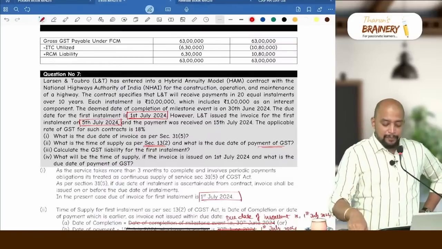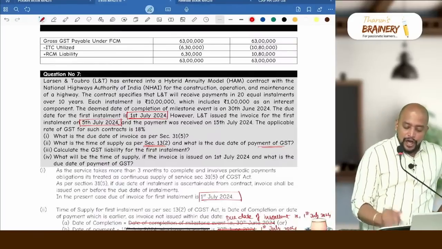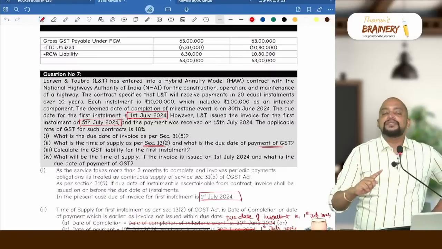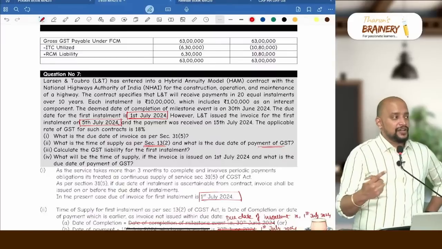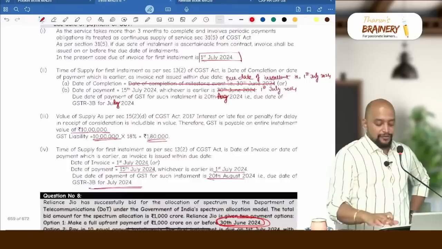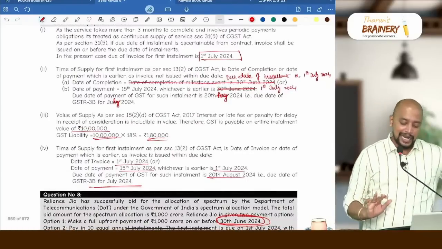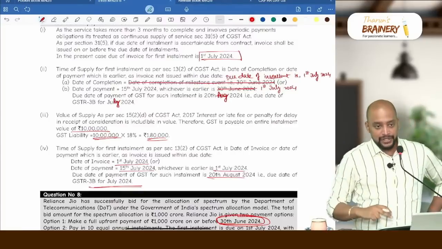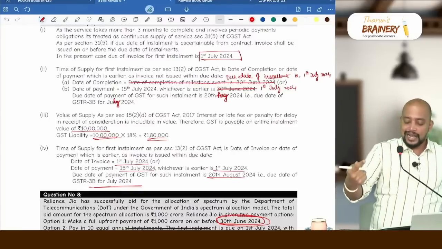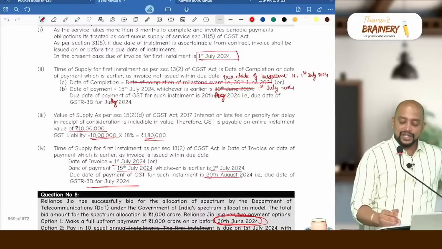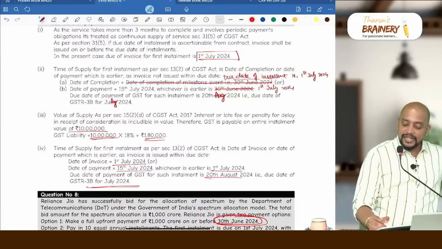Is the date of completion 30th June or 1st July? It is 1st July, because the date of completion will be taken as the due date of installment, but not the date of completion of milestone event. So kindly make the correction to your answer in the book, because initially I thought it was the date of completion of the milestone, but later on only I have read that properly. So therefore, the date of completion is the due date of installment.